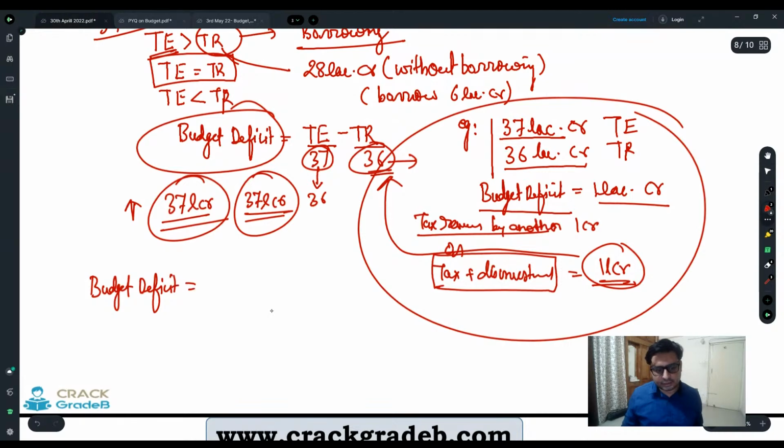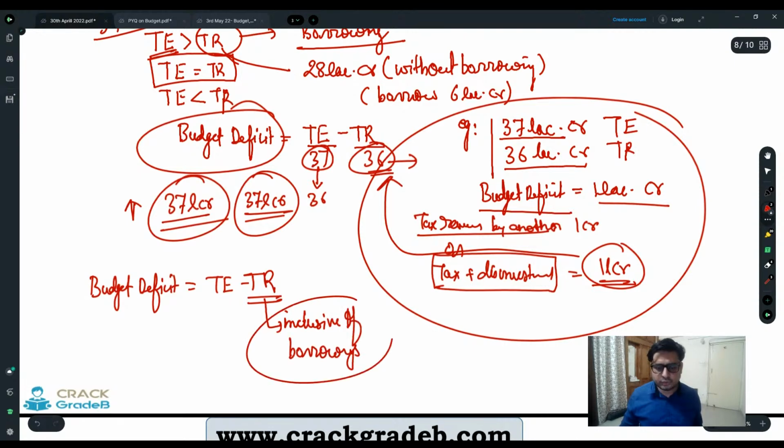deficit, and that is total expenditure minus total receipts. But remember that these receipts are inclusive of borrowings. They are inclusive of what? They are inclusive of borrowings. Here, the borrowings are already included, right?